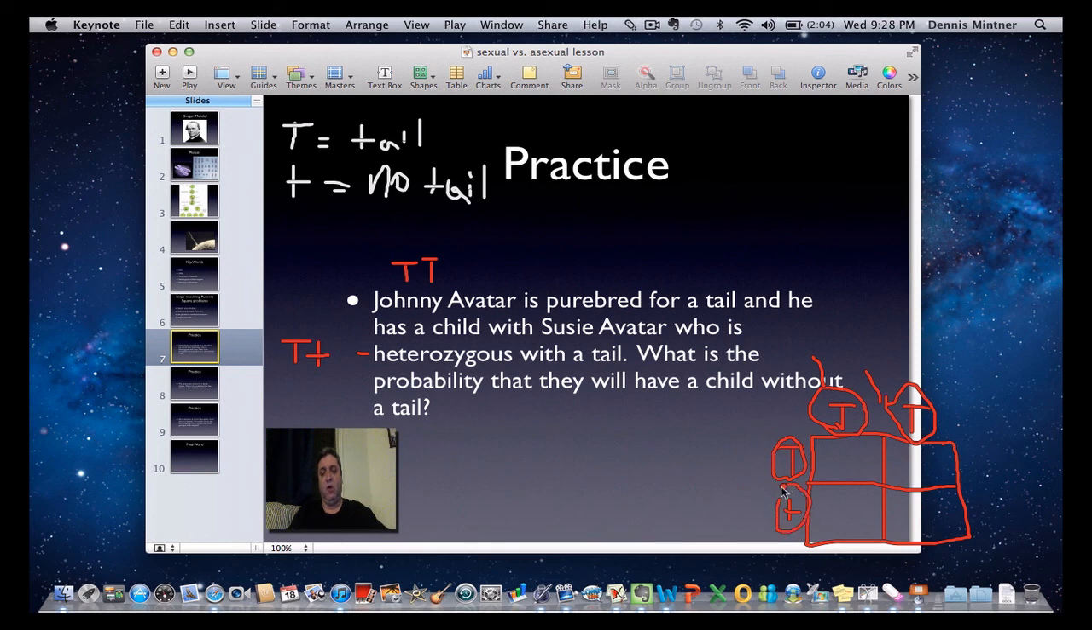She can only give one or the other. She got one of these from her dad and one from her mom, and she can only give one of those to her child. Johnny got the big T from dad and a big T from mom, and he can only give one of those for his child.